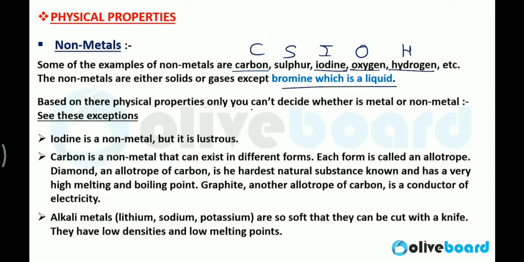Based on their physical properties only, you can't decide whether a substance is metal or non-metal. That is not sufficient, because some non-metals show physical properties similar to those of metals. So besides physical properties, you need to compare metals and non-metals by their chemical properties also, and only then can you decide whether a substance is a metal or a non-metal.